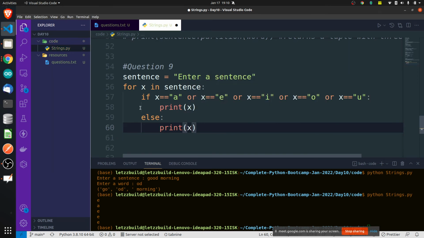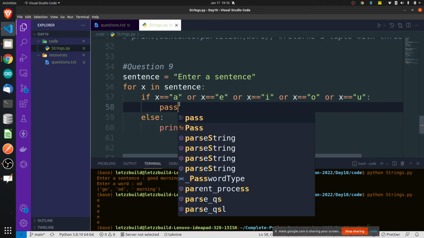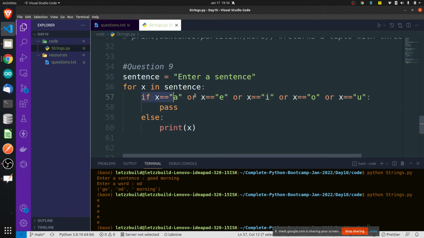X. Okay, here I will not print S. Print if X is any of this, then I can say I don't want to do anything, right? Because if X is any of these vowels, I don't want to do anything. So I can say pass. Whenever X is equal to any of these, I am just saying pass, don't do anything, it will go here.